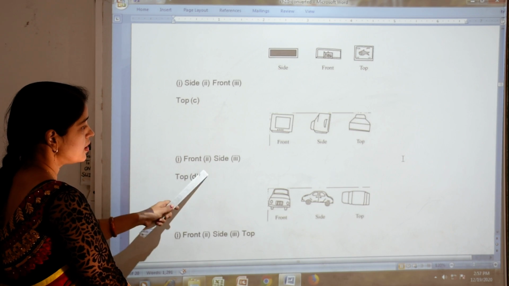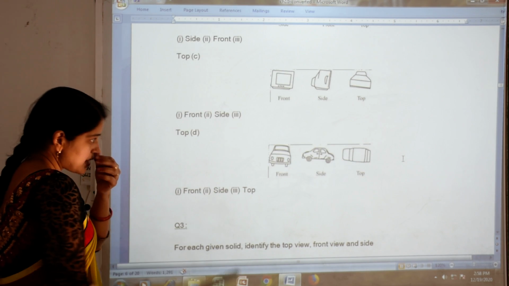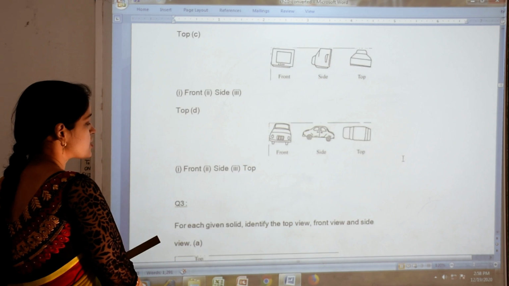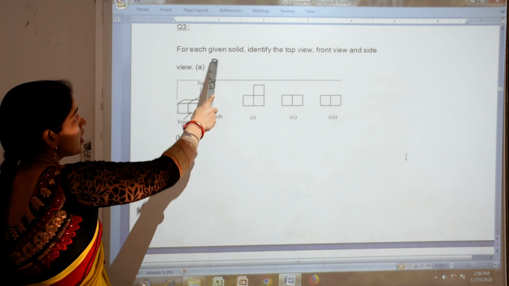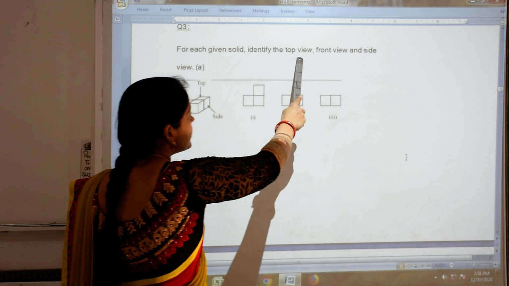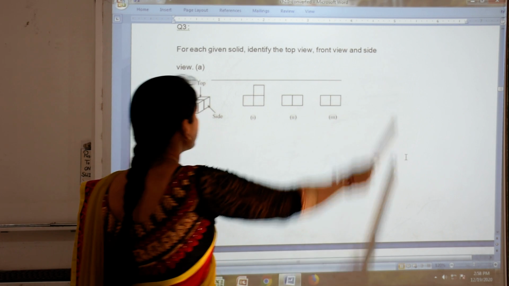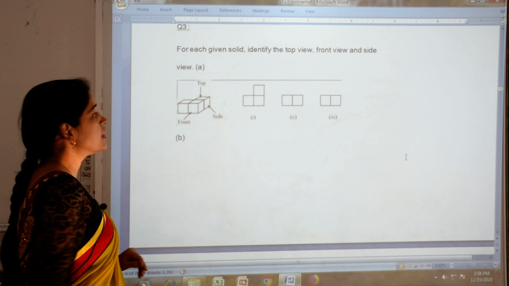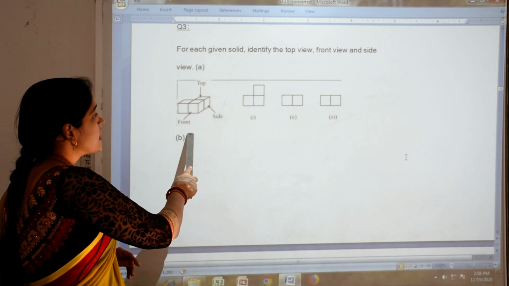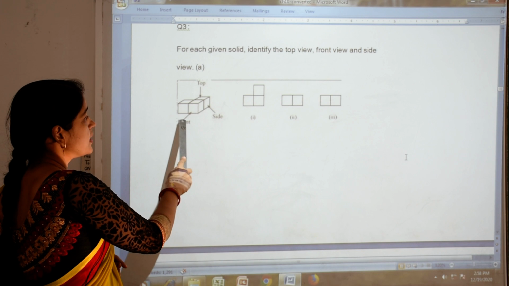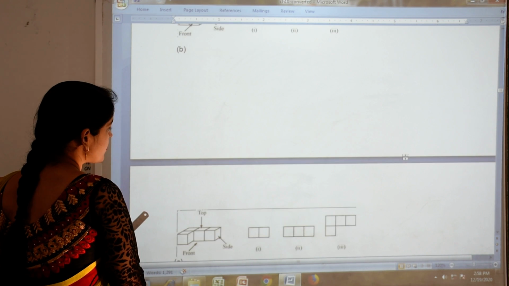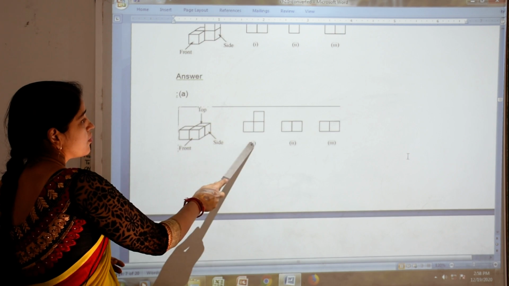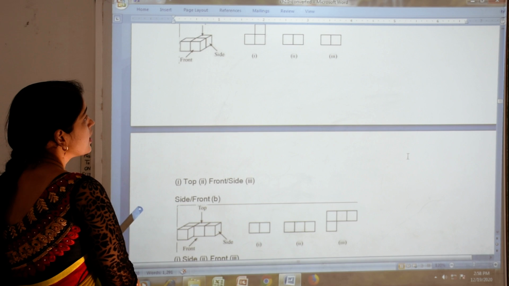Then various examples are given, so fill it according to the picture. Now see question number 3. In the 3rd question again a solid is given and you have to identify which is the top view, front view and side view. Now like you have been given this figure, in this figure you have to identify. Now here, first you have to identify which shape it is. Okay. So the first one, how does it look like.